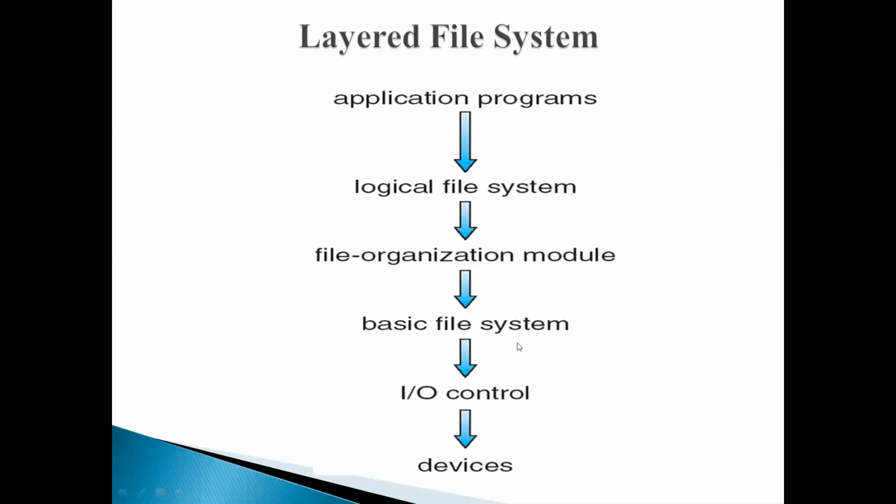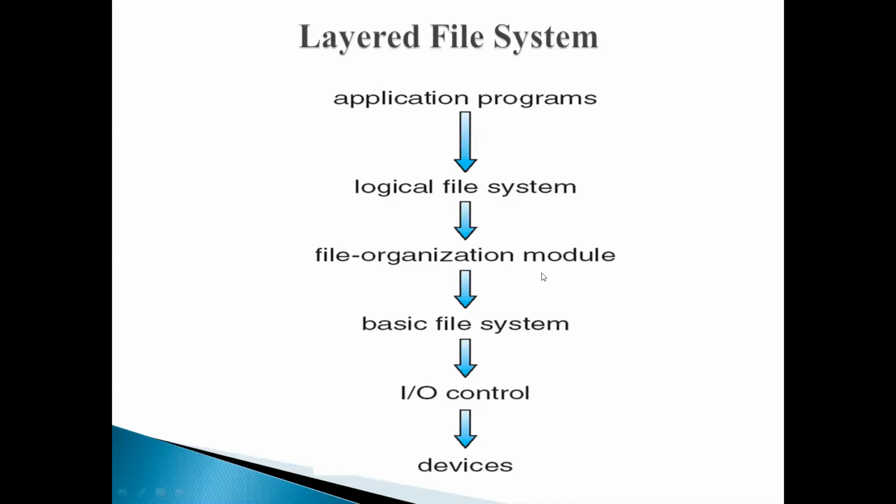Above the level of the basic file system, we have the file organization module. So what is this file organization module? As the name implies, it knows all about the files. It knows the logical block addresses as well as the physical block addresses.